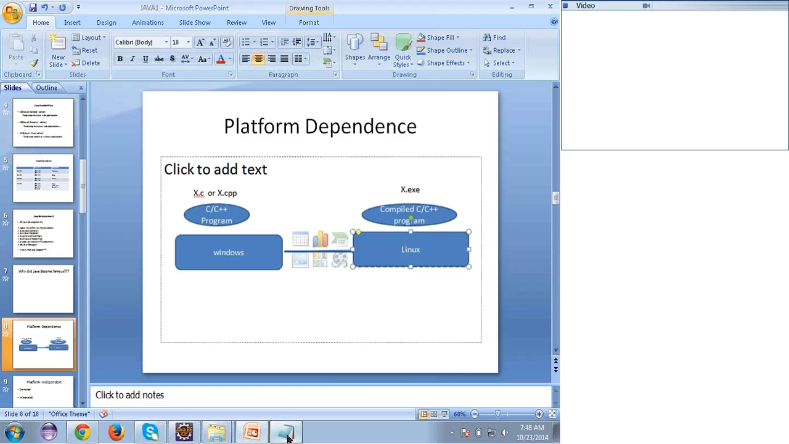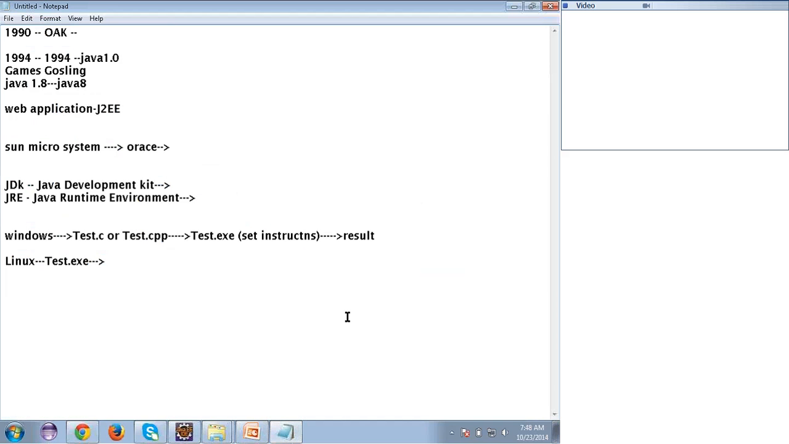Let's move to platform independence. What does it mean? We are saying that Java is platform independent. So how did Java achieve that? As I just said about JRE, why do we use JRE? To run any Java program. Inside JRE we have a program called JVM. JVM stands for Java Virtual Machine. Okay, let's see what it will do.